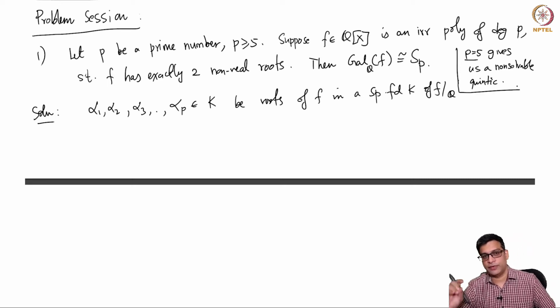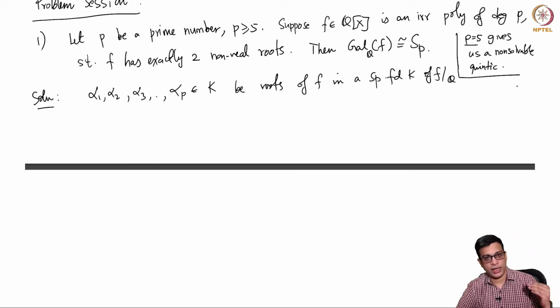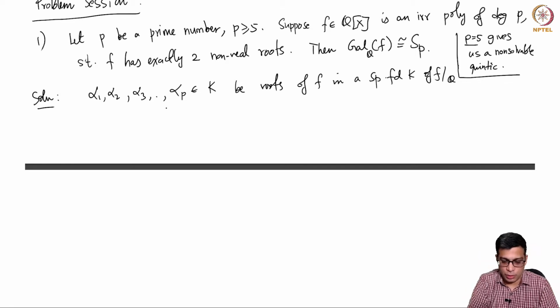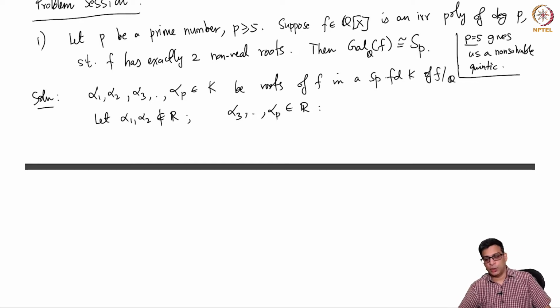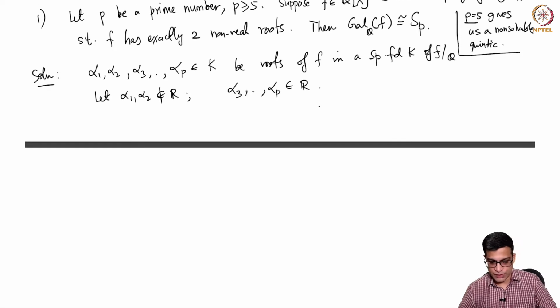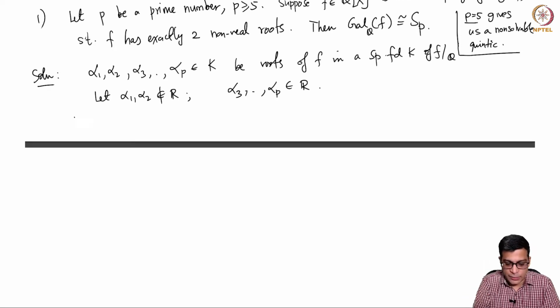So we have the splitting field of that polynomial. It will have P roots. Call them alpha 1 through alpha P, and let us say alpha 1, alpha 2 are not in R. So alpha 3 up to alpha P are all in R. We know that exactly 2 are not real numbers.